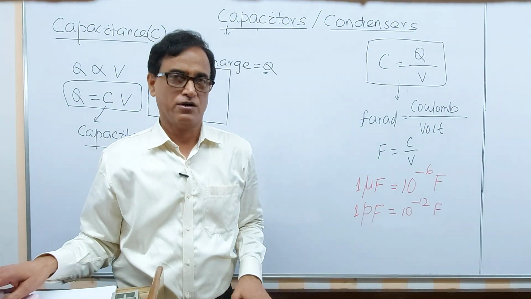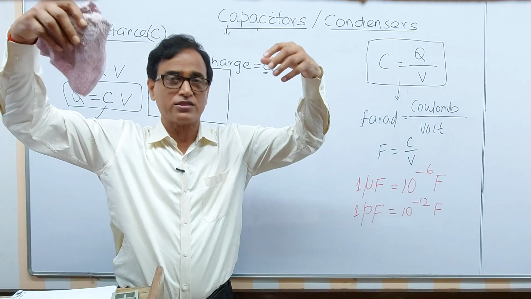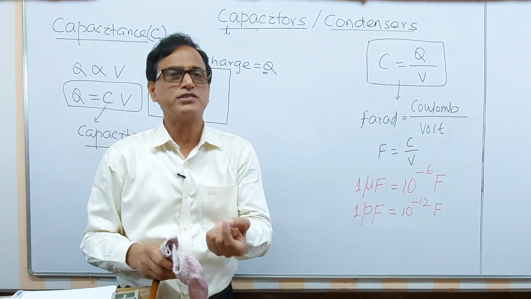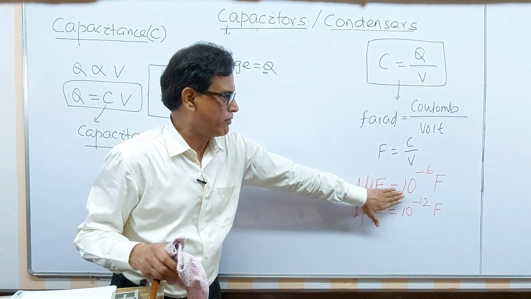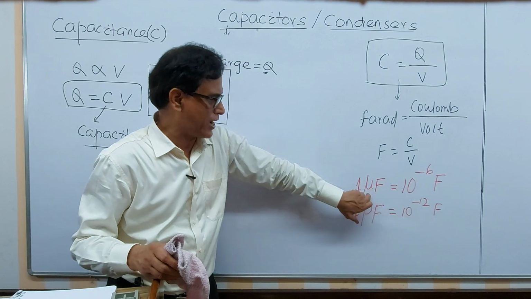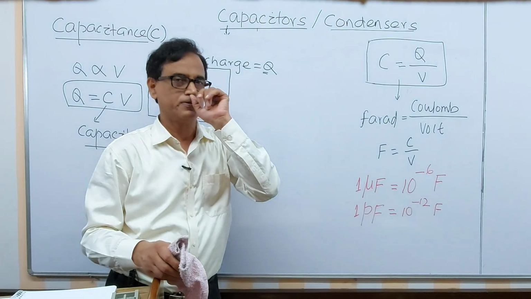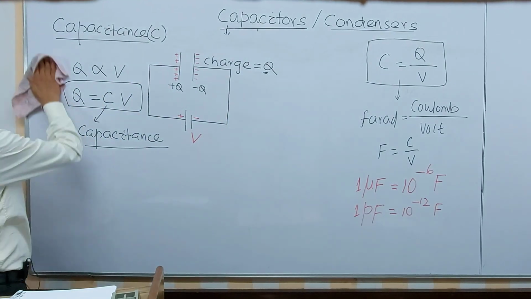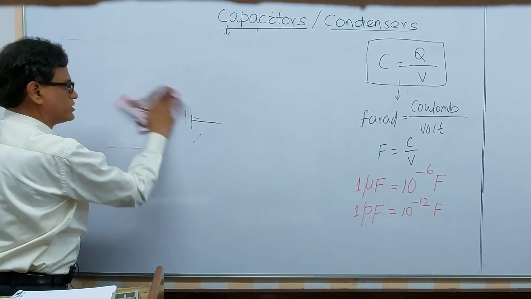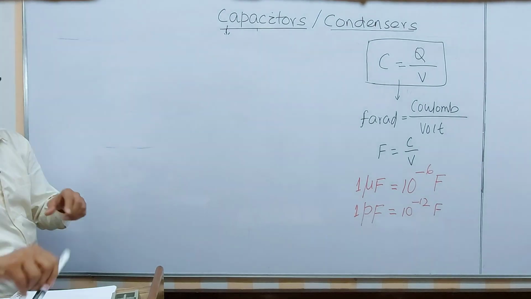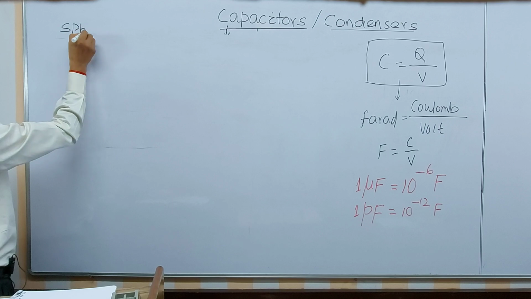Now we will see how a conductor of earth-like size possesses capacitance of microfarad. That's why farad is a very large unit. Most of the problems and numericals will be given in microfarad and picofarad, but the SI unit of capacitance is farad. Accordingly, the entire chapter will be discussed taking this formula into consideration. Now let us have the capacitance of a spherical conductor.